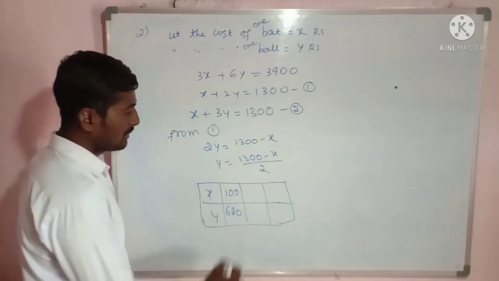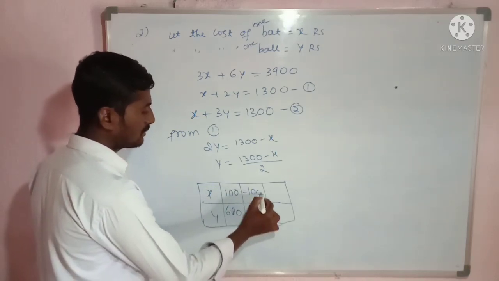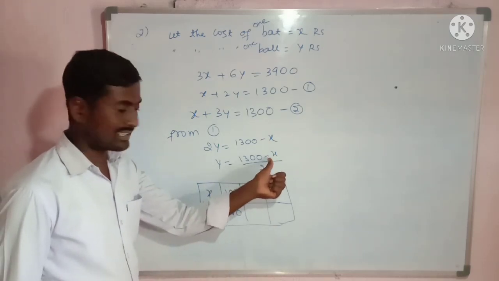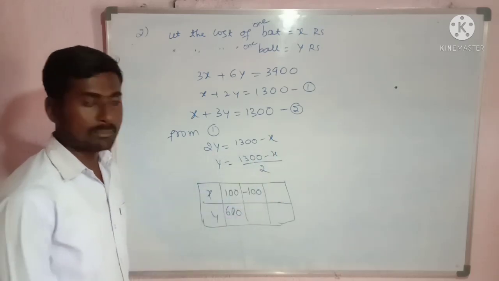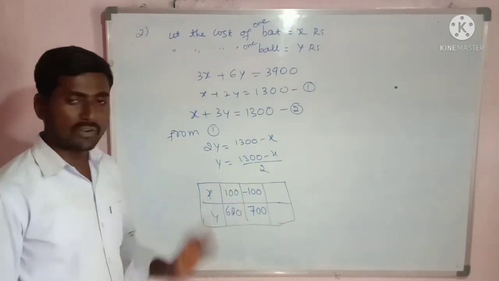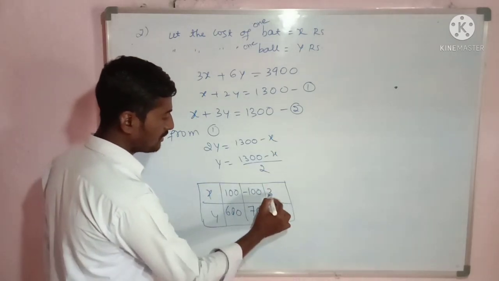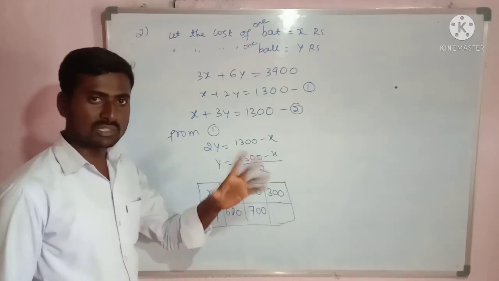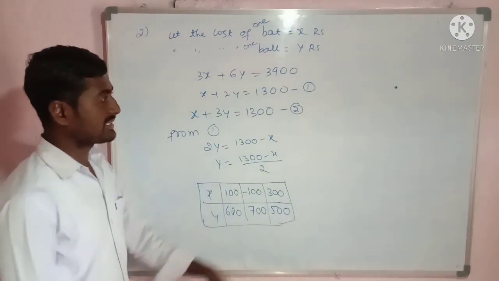Now one more I will take minus 100. So x equal to minus 100, nothing but minus into minus plus 100. 1300 plus 100, that is how much? 1400. 1400 divided by 2, how much? It is 700. Right? Then one more point also I will take. So I will take it as what? 300 now. If I take x equal to 300, 1300 minus 300, then how much is it? 1000. 1000 divided by 2 is how much? 500.